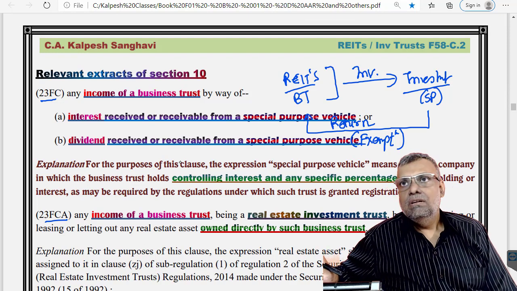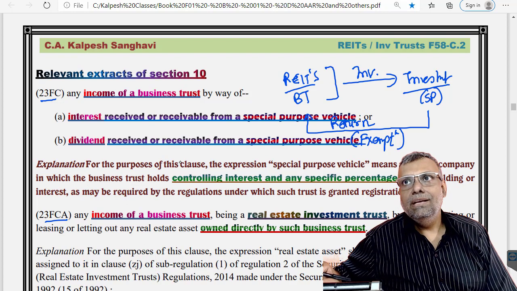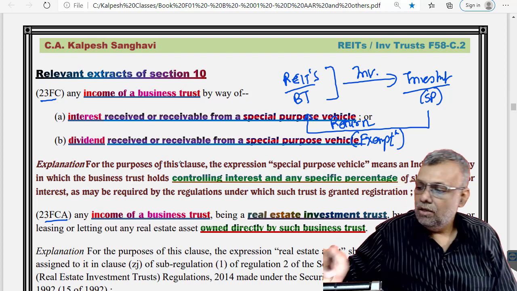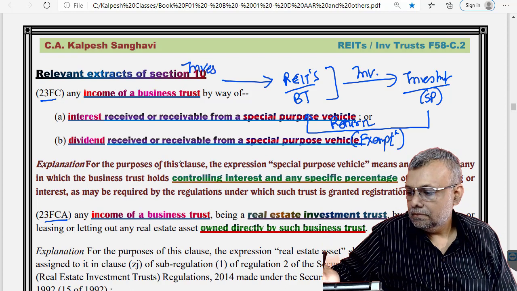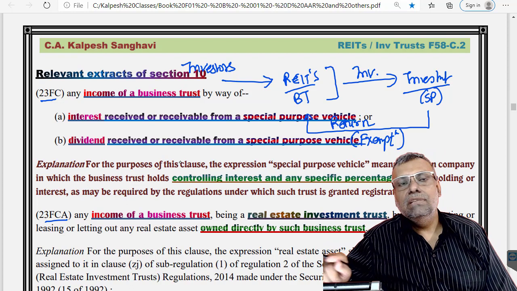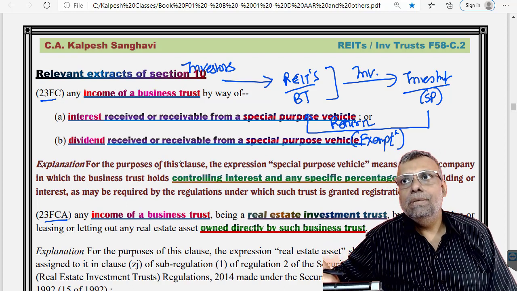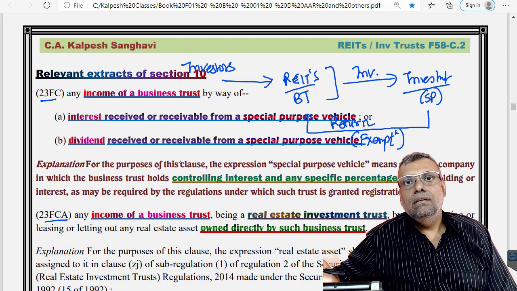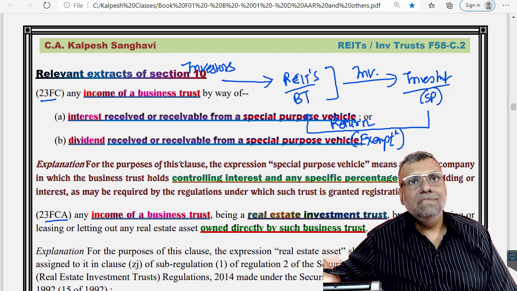Now these REITs, which bring in the investments, are basically funded by the investors. So investors invested into REITs and the REIT invested into specified entities. Specified entities gave return to the REITs, which is exempt.